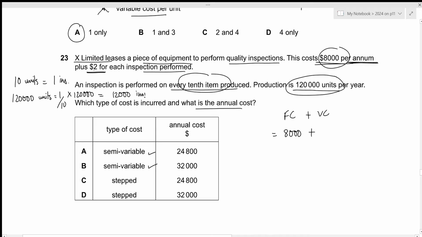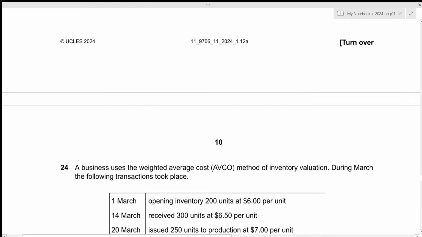And for every inspection, the cost is 2. So for 12,000 inspections, the total variable cost will be 12,000 times 2. This results in the value of 32,000. And that is given by B and D. So in total, the correct answer is given by option B. That's all for the 23rd question. Let's move towards the next one.